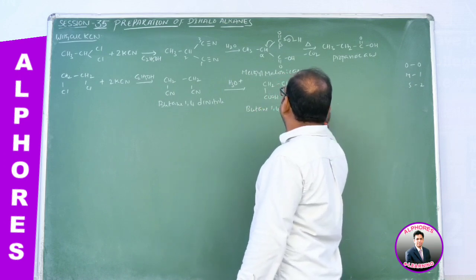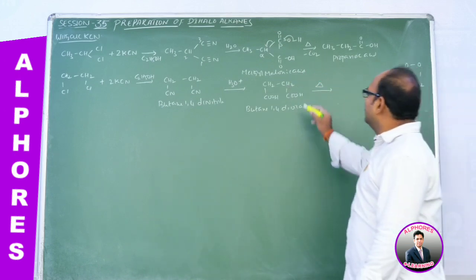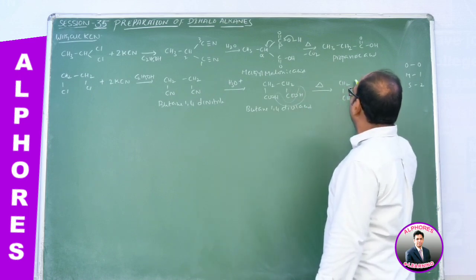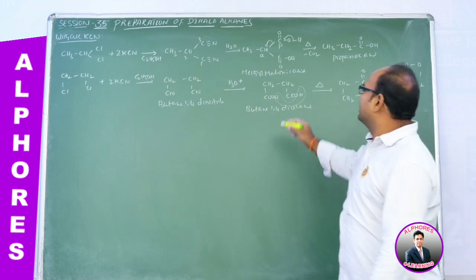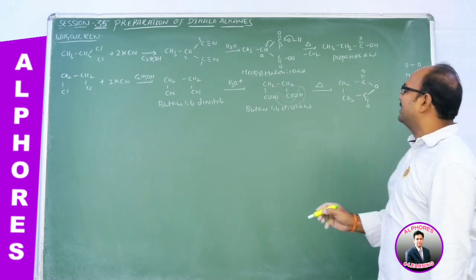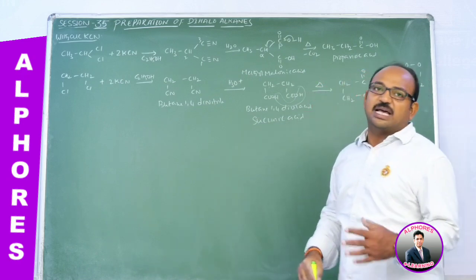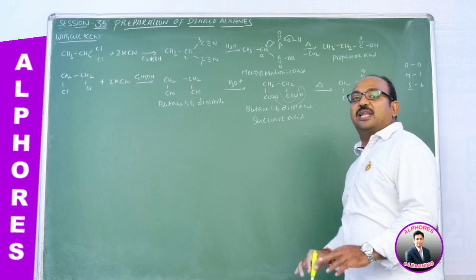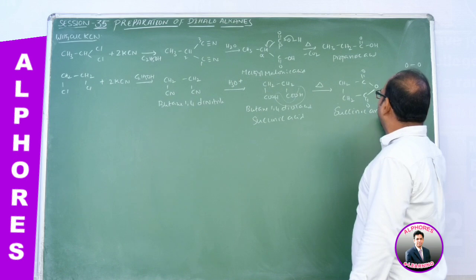Butane 1,4 dioic acid upon heating undergoes dehydration, losing water, OH and H. Then we are getting an anhydride, CH2, here C double bond O, O. See here, in between the two carboxylic acid groups, 2 carbons are there. If 2 carbons are there, that is called succinic acid. Succinic acid upon heating does not undergo any decarboxylation. Here succinic acid undergoes dehydration, and the product we are getting is succinic anhydride.